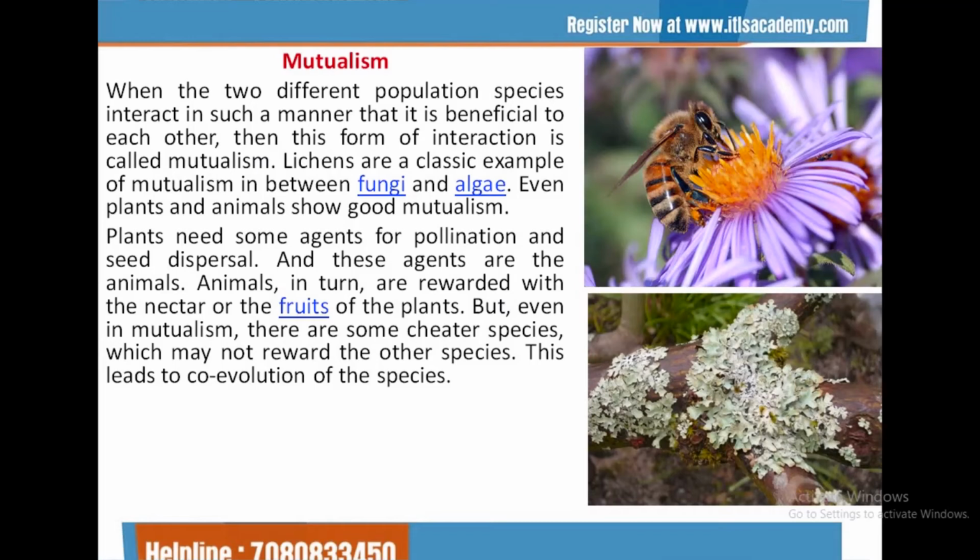Lichen is a very well-studied example. It is the mutual relationship between algae and fungi. Algae make food and fungi absorb the nutrients and perform the sexual reproduction. We know that mutualism is a subheading of symbiosis. Symbiosis is the relationship between two species where both species are benefited, but in mutualism, when both species are separated from each other, no one survives. But in proto-cooperation, both species survive.